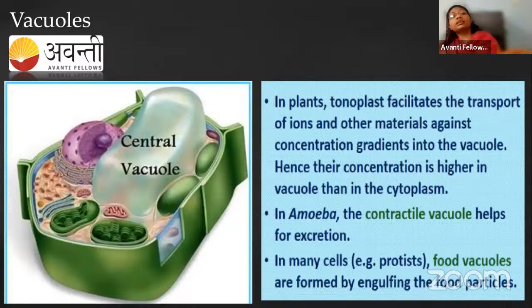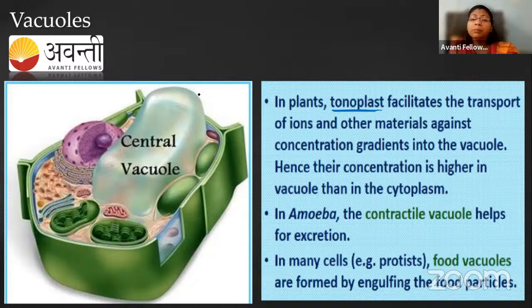These are single membrane structures, or a sac, like an empty sac, right? This structure has an outer membrane, which is a single membrane known as tonoplast, and they help in the transport of ions as well as several materials, right?